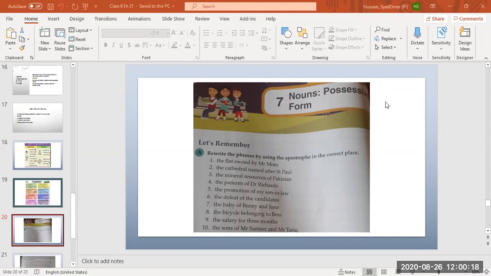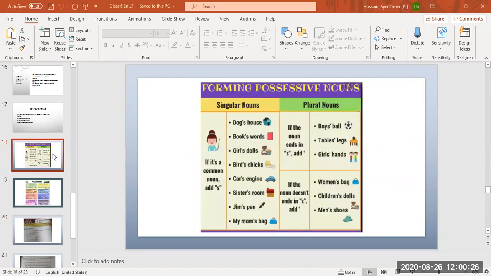I've shown you this slide also. You can see the difference over here: if ending in S, boys, tables, girls, we will put only apostrophe, and if the nouns are not ending in S, then we put apostrophe S. Only with nouns which are ending in S, we put apostrophe, except singular nouns such as princess, duchess, lioness, we put apostrophe S. And with names, both ways are correct.